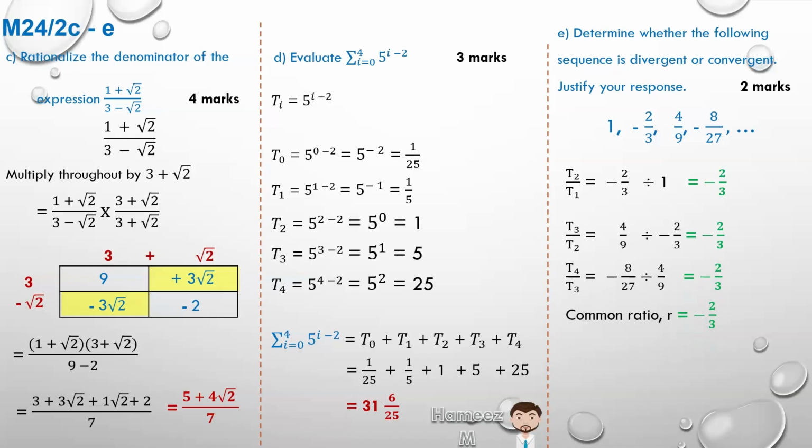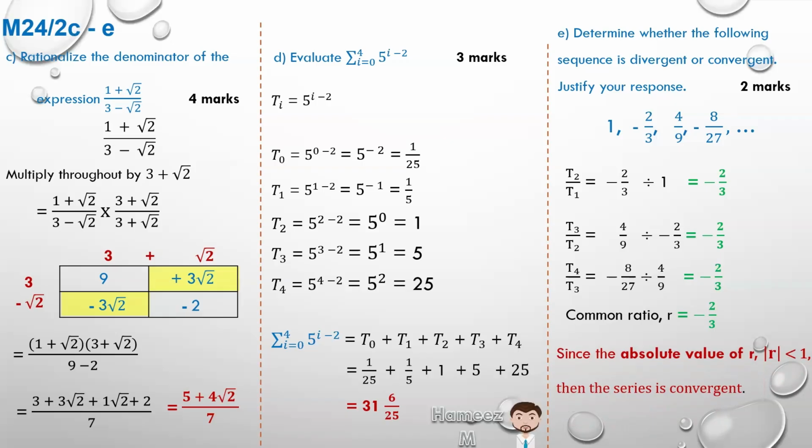If we look at the absolute value of that common ratio, it is 2/3, meaning that we ignore whether it's positive or negative, and the absolute value is less than 1. Anytime the absolute value of the common ratio is less than 1, it implies that the series is convergent.